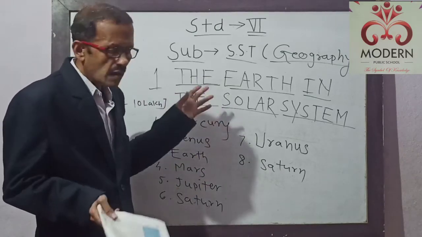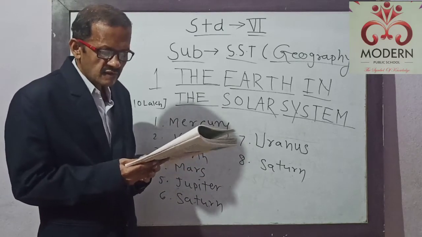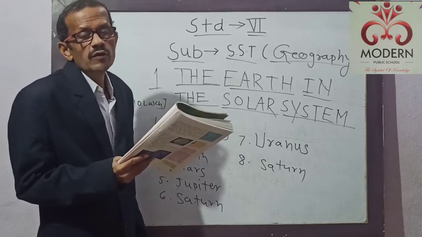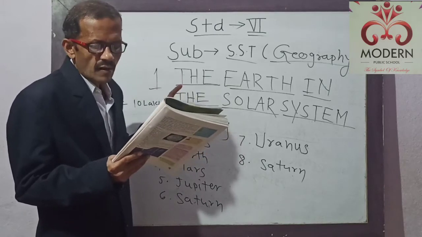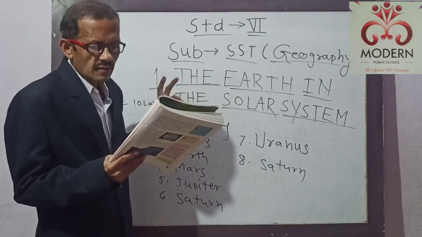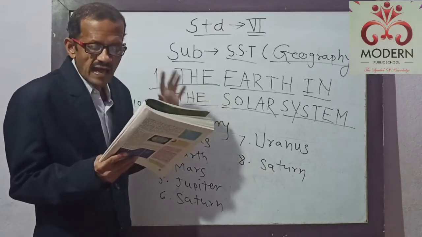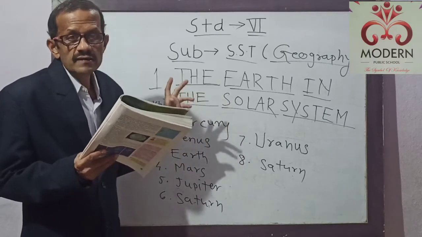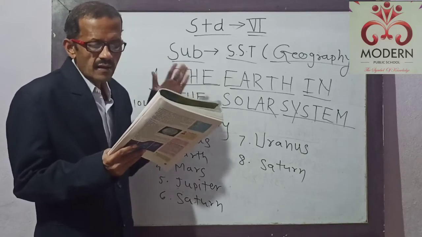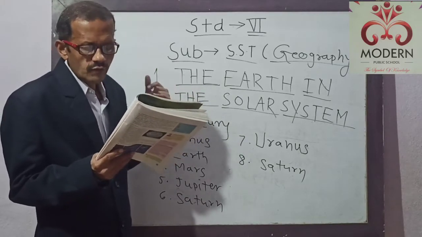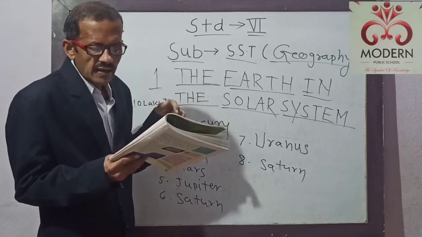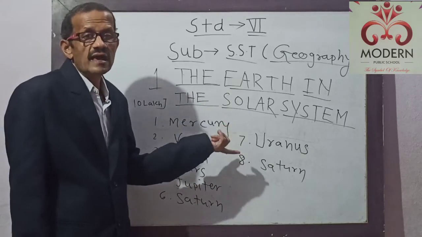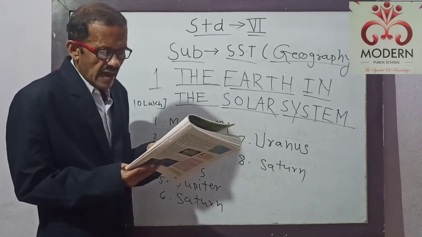Now we will see about the Earth. The Earth is the third nearest planet to the Sun. In size, it is the fifth largest planet. It is slightly flattened at the poles, which we have already studied in the map and the globe, and also in meridians and longitudes. That is why its shape is described as a geoid, which means an Earth-like shape.